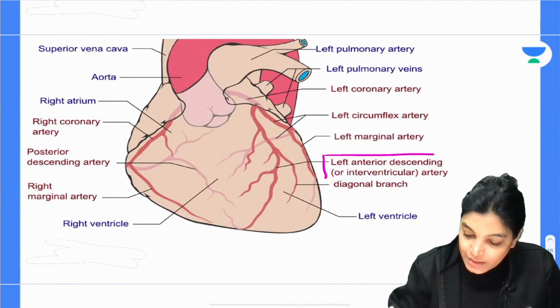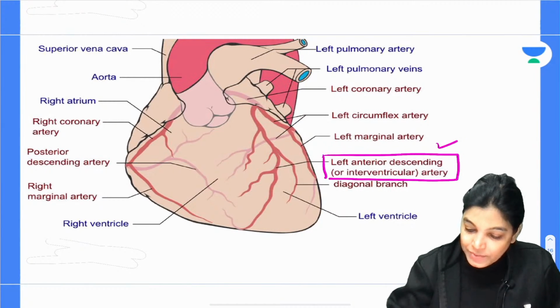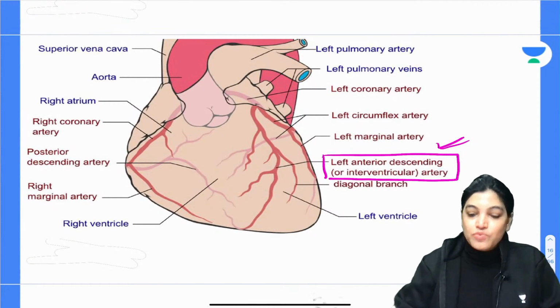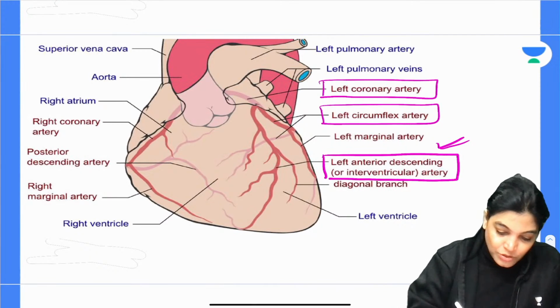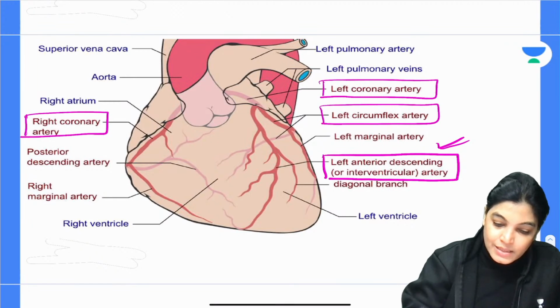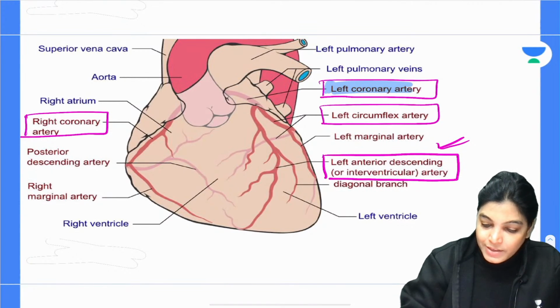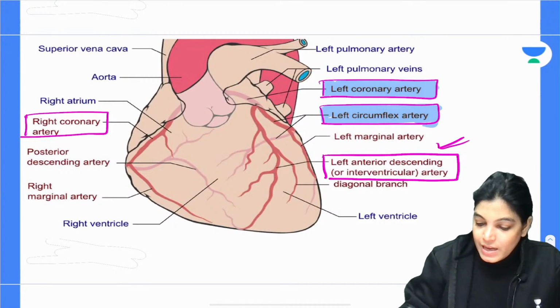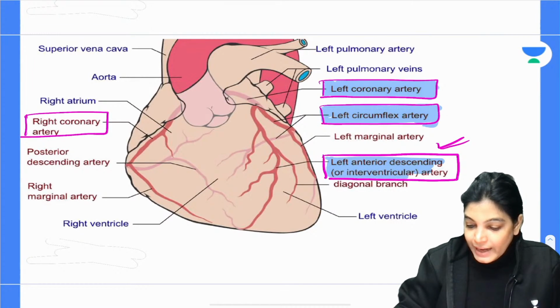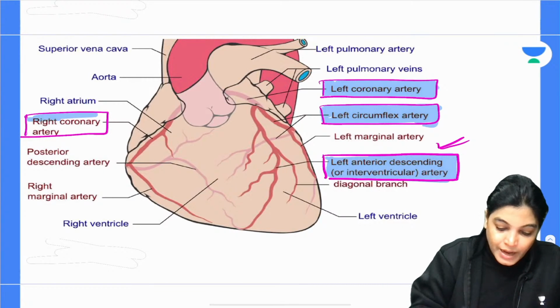You can see here the LAD artery, also called the left anterior descending artery, which is a branch from the left coronary artery. The left circumflex artery and the right coronary artery are the arteries in the box, and they are the common sites of formation of thrombus. Of the left coronary artery's two branches, the left circumflex artery is involved in 15% of cases, the left anterior descending or anterior interventricular artery in 50% of cases, and the right coronary artery in 30% of cases.